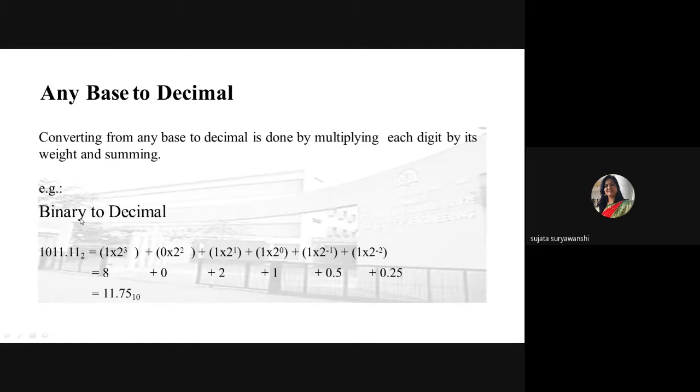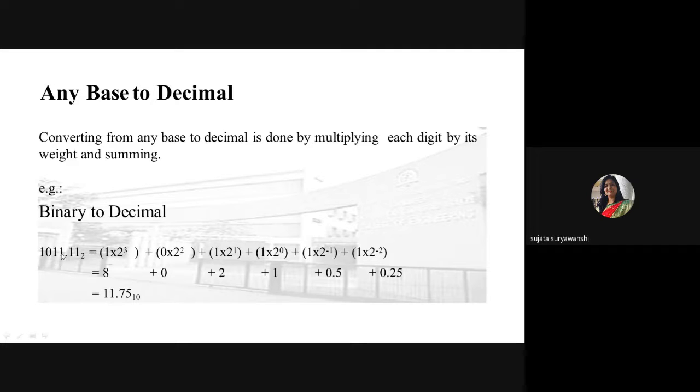Suppose you want to convert a binary number into a decimal number, how will you convert? The given number is 1011.11, and this is a binary number as 2 is written at the base. You have to convert it into the equivalent decimal number. Simply multiply each binary digit by 2 to the power as per the location or value of that particular bit. Always take the decimal point and consider it as the starting point.